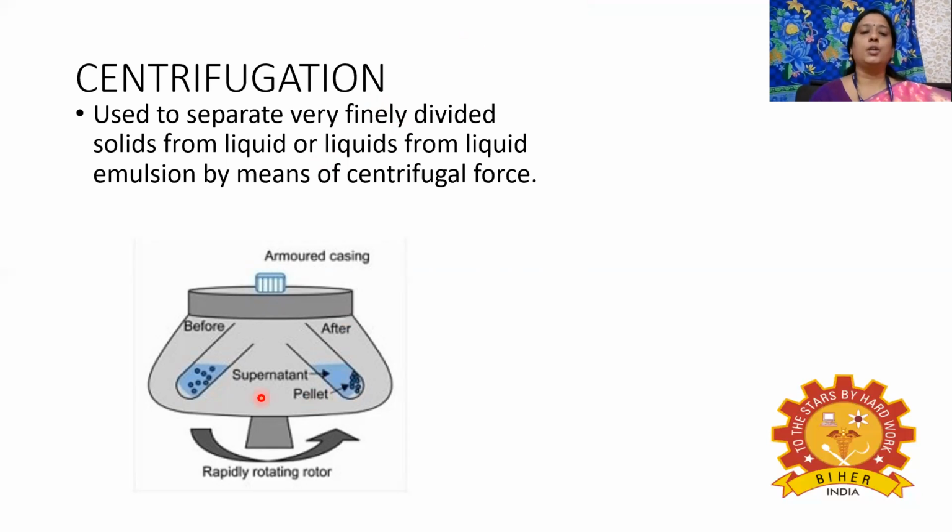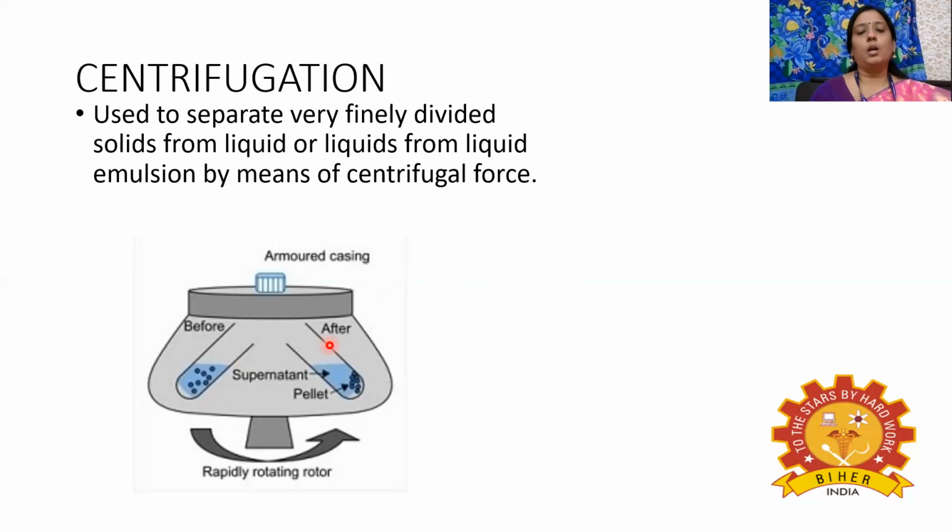When the centrifuge, or the centrifugal machine, rotates, the solid and liquid mixture is kept inside the centrifuge, and when it rotates, the centrifugal force acts on it. The centrifugal force is nothing but moving away from the center. So the solid particles will be thrown away from the center and hit the centrifuge wall.